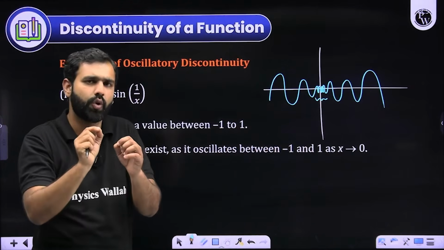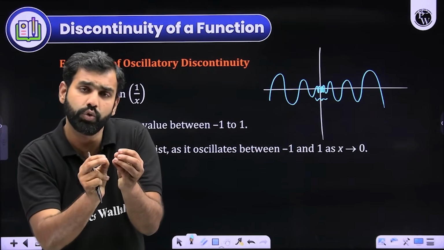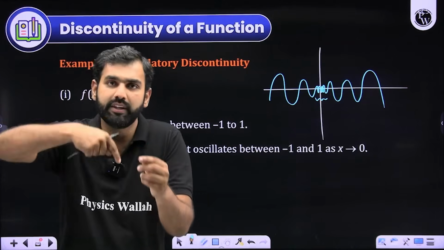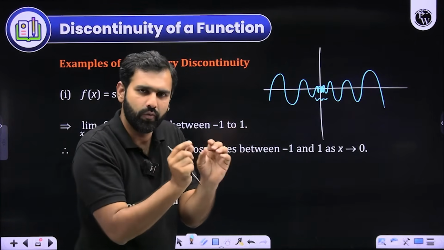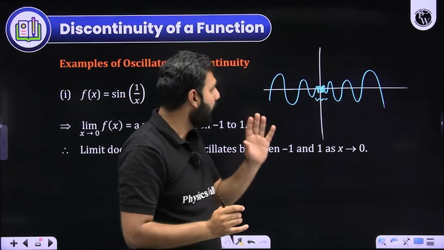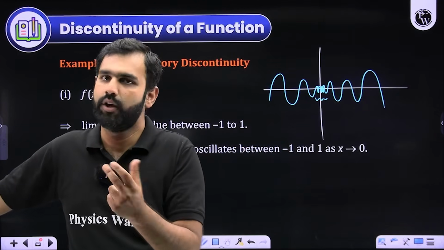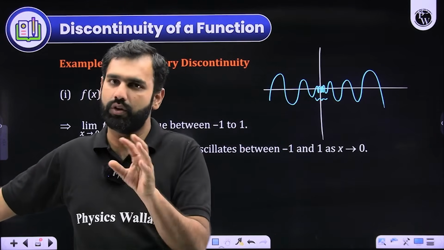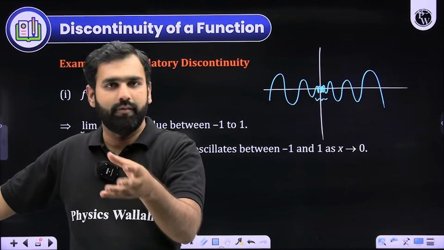So let's say at 0.0001 it is -1 or something, then at 0.00001 it will be something else. So it keeps on shifting, it keeps on shuffling. So you cannot decide its left hand limit and right hand limit, because in a very small range it keeps on changing. I'll tell you, go to the internet and draw the graph of sin(1/x). You have a lot of internet tools. Visit any website, just type draw graph online. There will be a lot of websites.